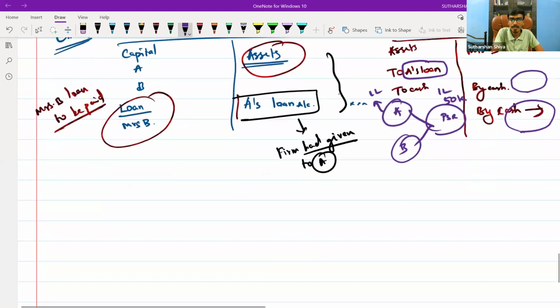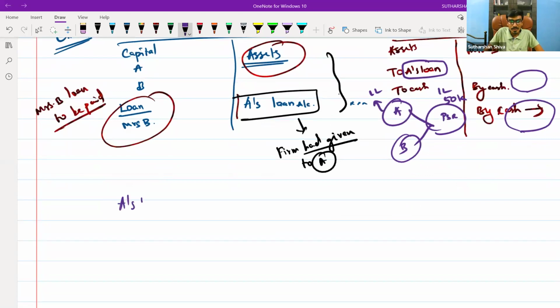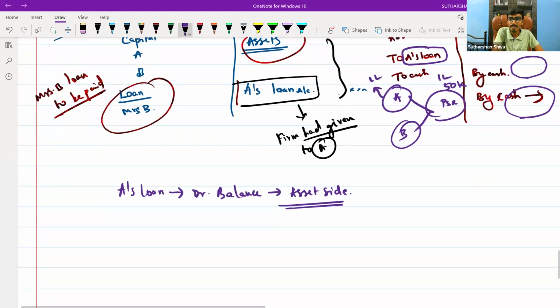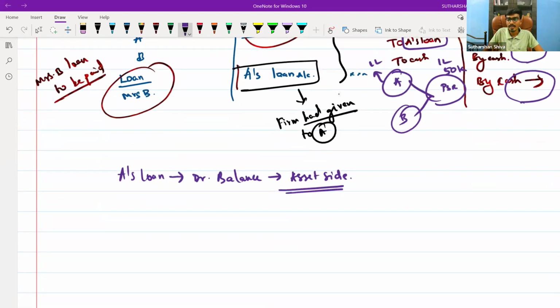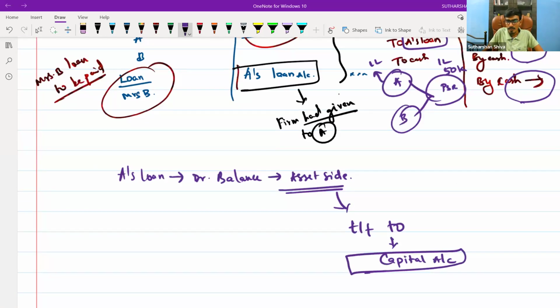For that matter, A's loan having a debit balance, which is on the asset side, should be transferred to the capital account. Whose capital account? A's capital account. Are you able to understand?